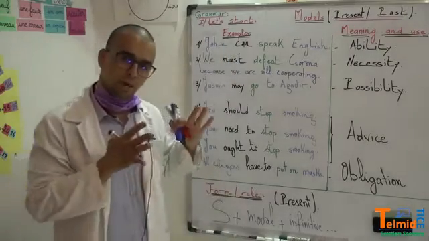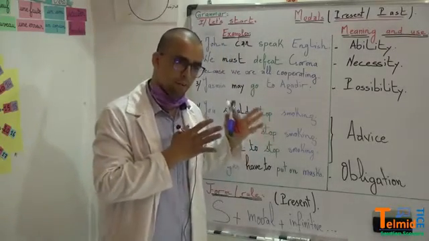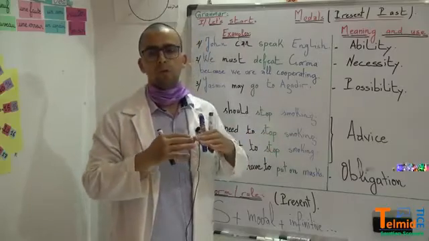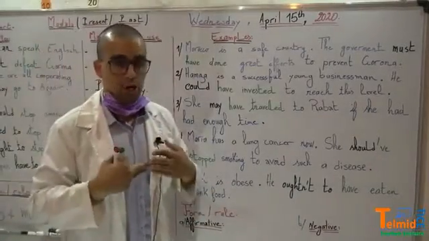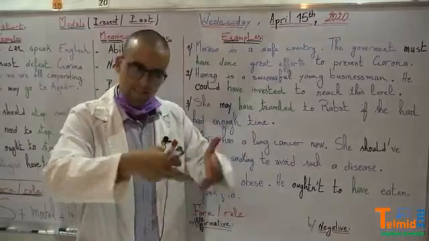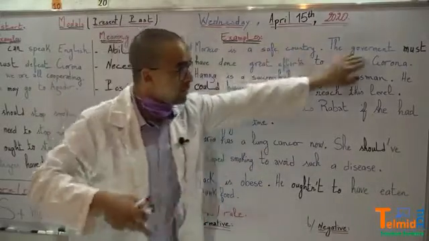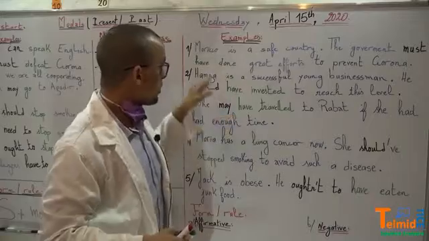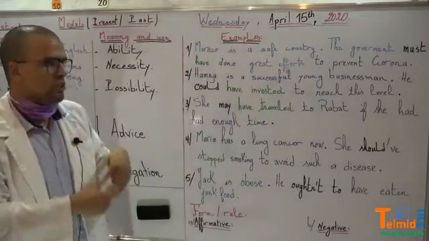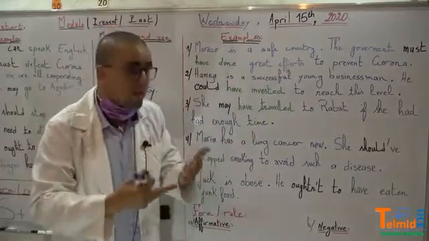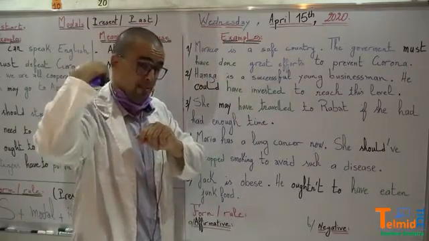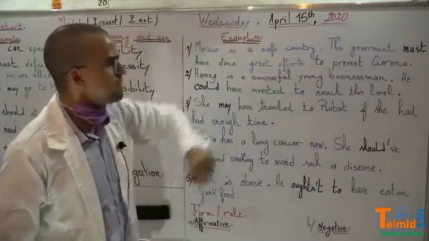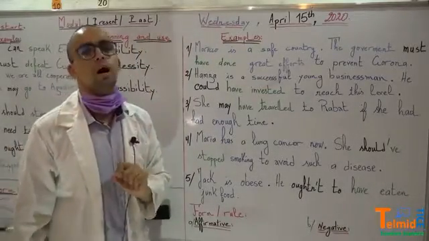Okay, so this is the first part of the lesson. Now we are going to move to another part, the second part of our lesson. It's the same lesson, and it's about must, should, may, could, can, ought to, need to, will, would. But this time it's exactly about something that has to do with the past. Let's discover the first example to see exactly what we are saying.